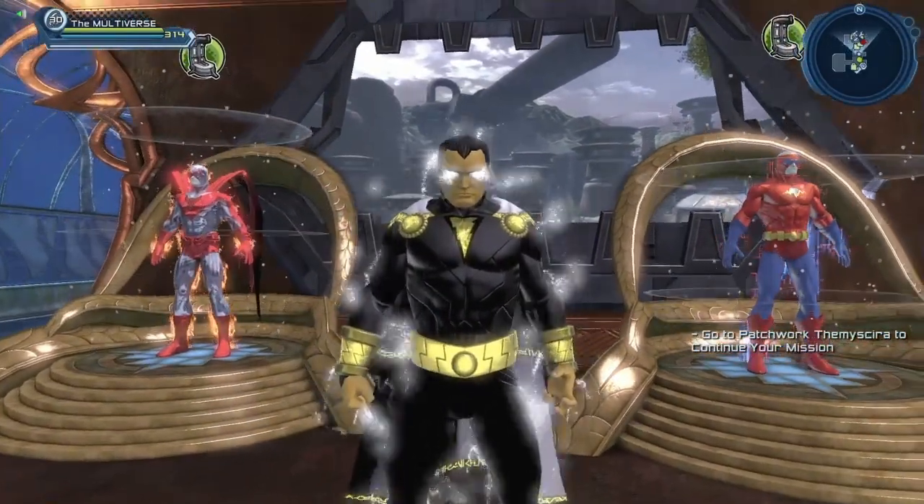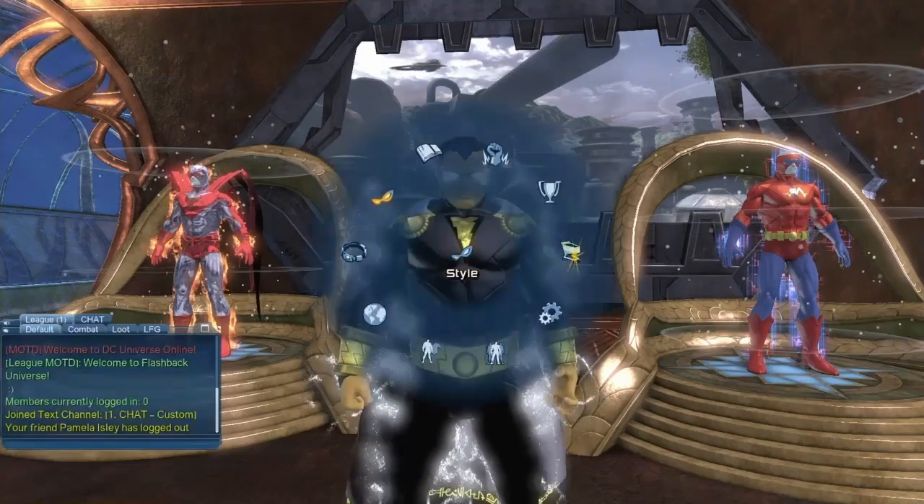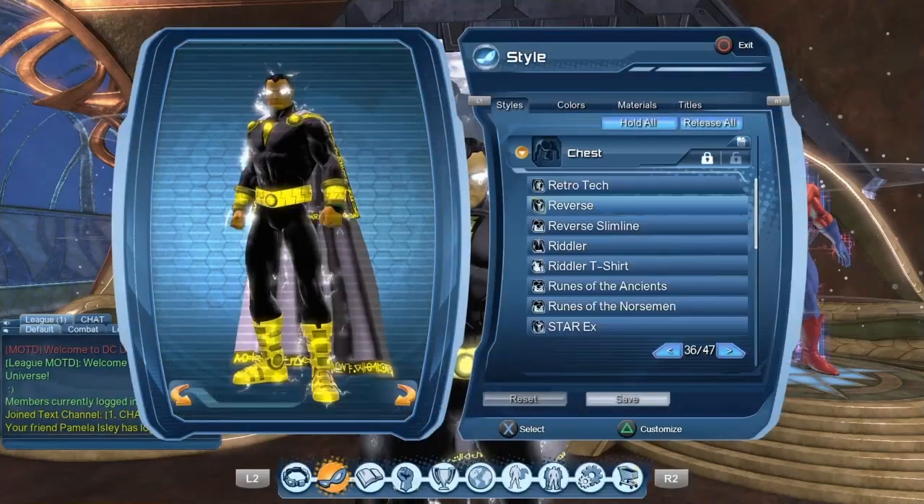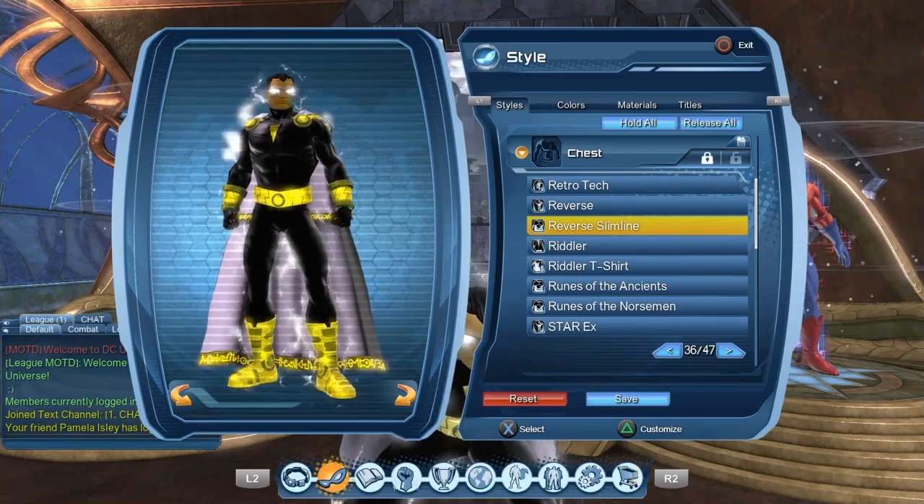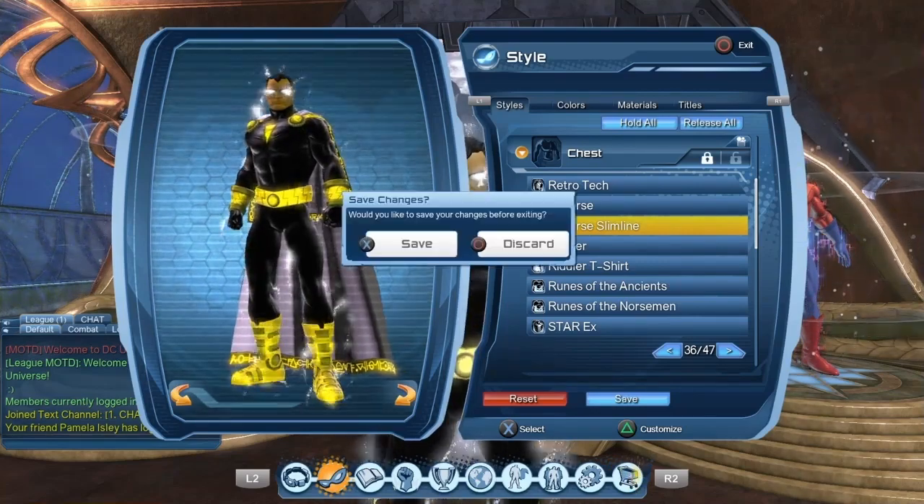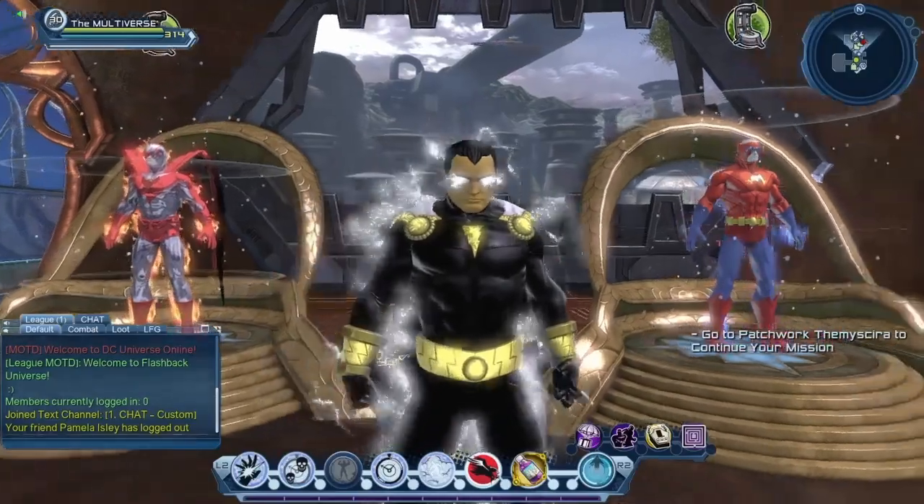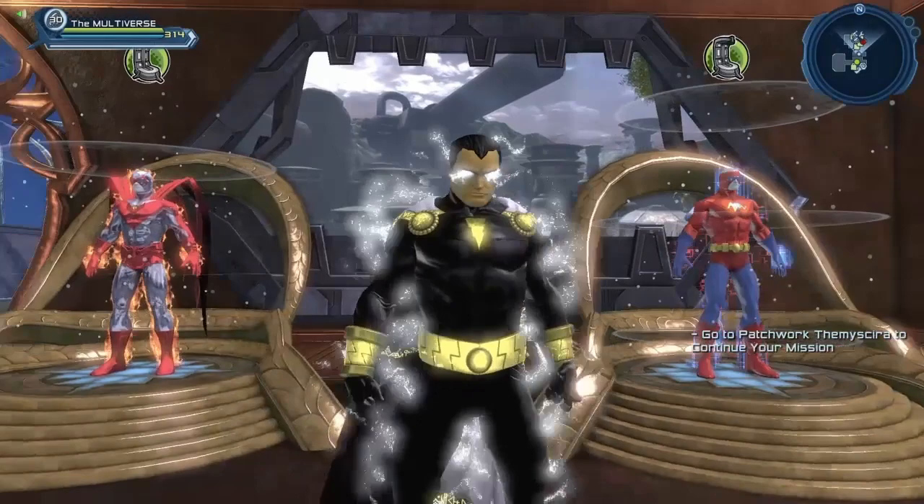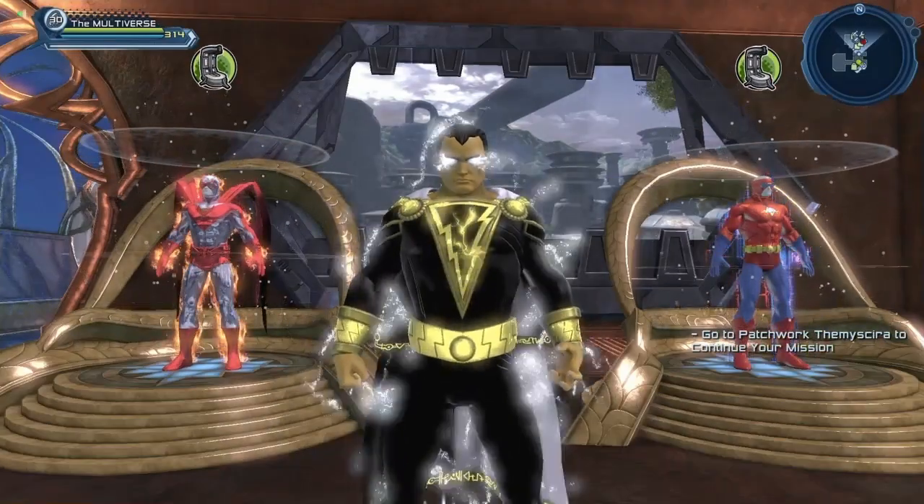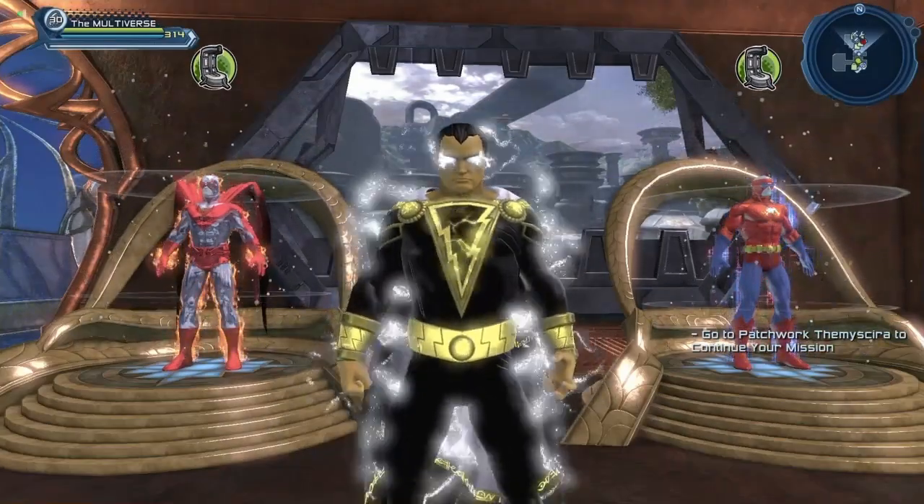The reason why I'm using the Stalwart Defender chest piece, I'll show you with the slimline chest piece. So here we'll use the reverse slimline chest piece. Sadly, here you can see the emblem is a little small. So that's why I usually have a tendency to use the Stalwart Defender chest piece. So this is pretty much how you can create your friend Black Adam.